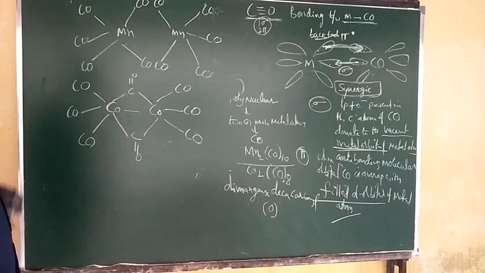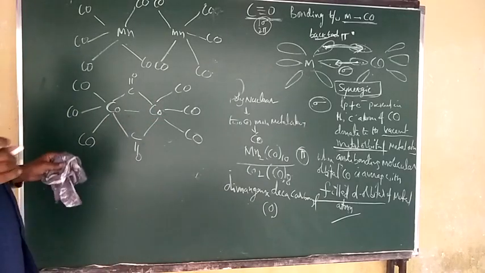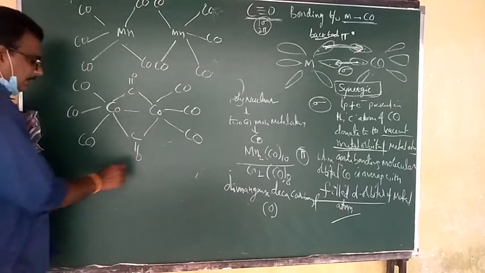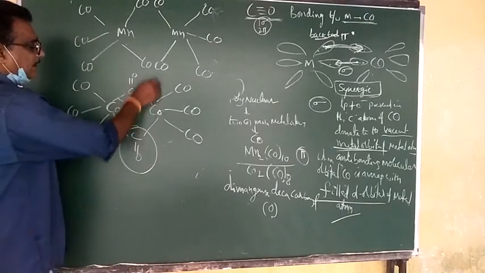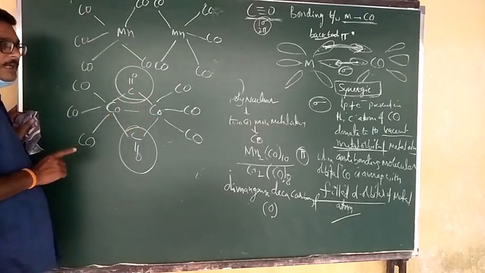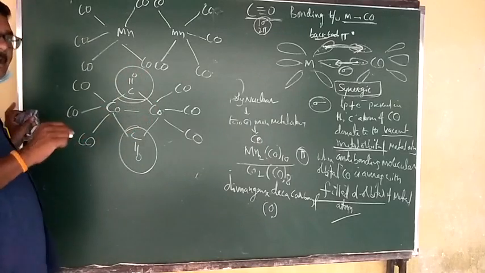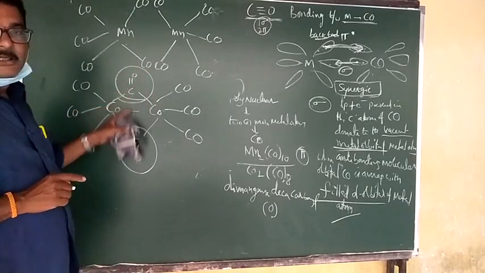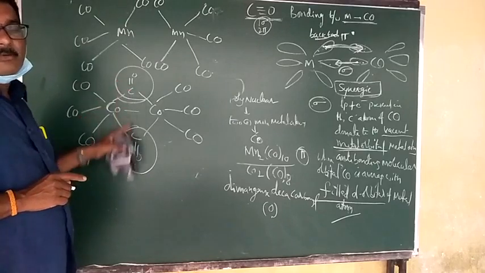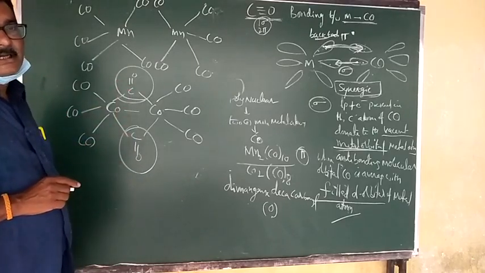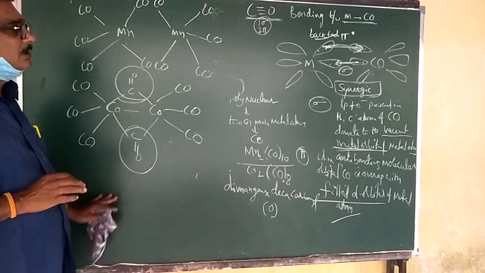Therefore, very important: how many bridged carbon monoxide are there? Here one bridged carbon monoxide, and here one bridged carbon monoxide. Therefore, in Co2(CO)8, there are 2 bridged carbon monoxide and 6 terminal carbon monoxide. Okay? So this is about the.